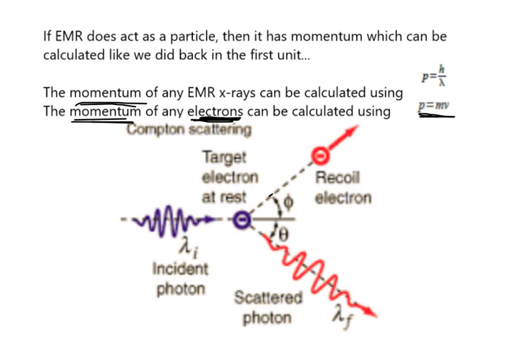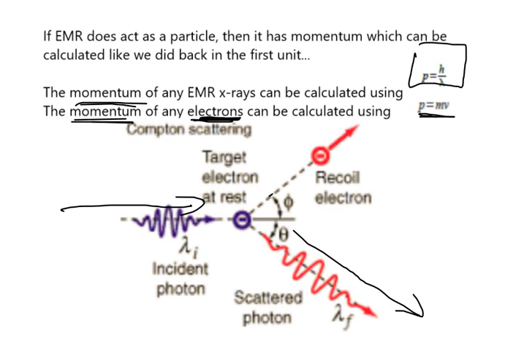Okay, so you're going to use its mass and its velocity. Where will you find its mass? Well, it's an electron. The mass of the electron is 9.11 e minus 31. Either you're going to be given the velocity or you'll be solving for the velocity. However, whenever you're solving for the momentum of either the incoming ray or the slightly longer ray that leaves, you're going to be using the new formula here, p equals h over wavelength.